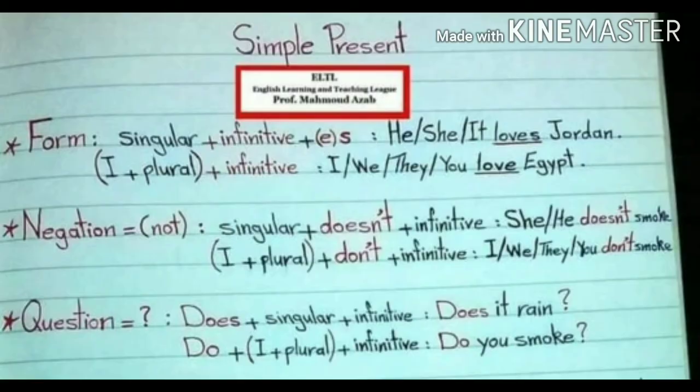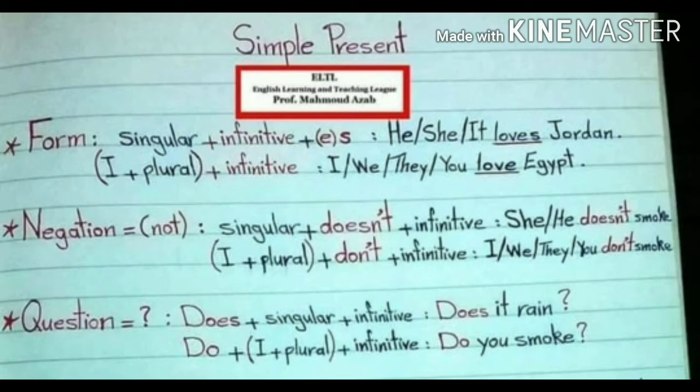Now, how do you form simple present tense? If the subject is singular, use S or ES with the verb. And if the subject is plural, use only the first form of the verb. For example, he loves Jordan. You love Egypt. He is singular. With he, we used loves here. He is singular, love is the verb, and S or ES we have used here. You, plural, and the first form of the verb is used.